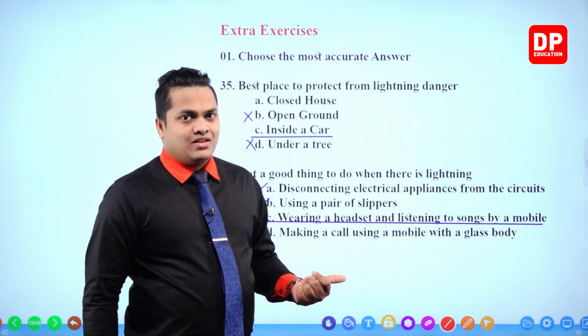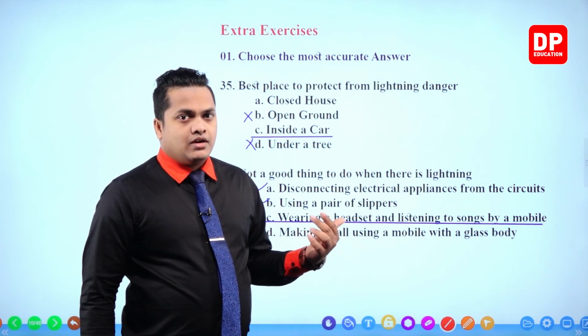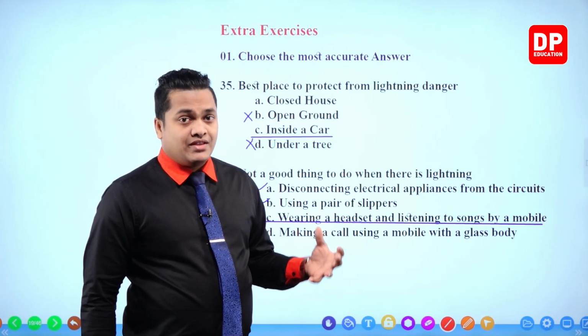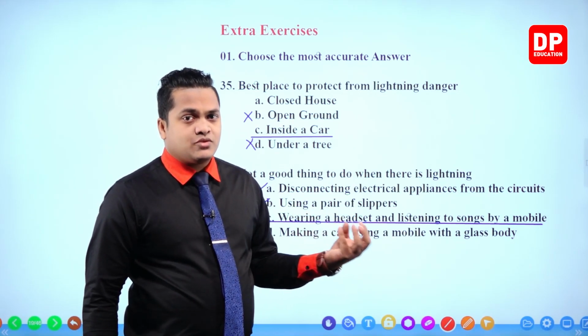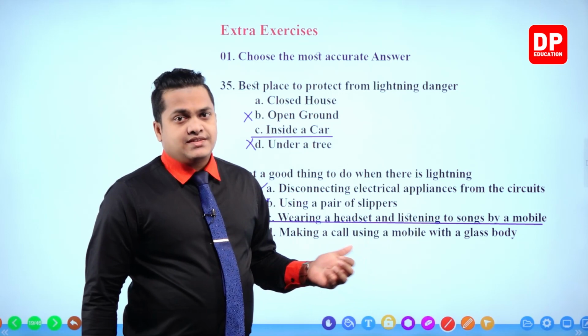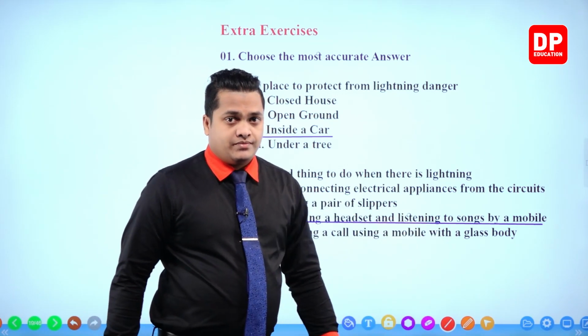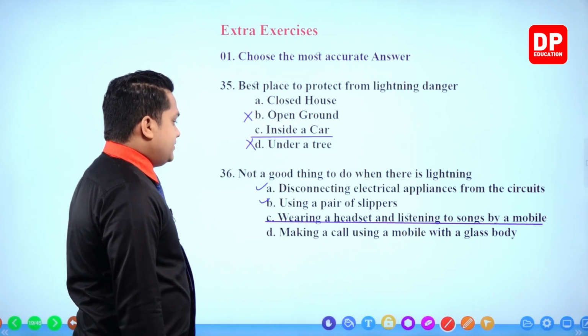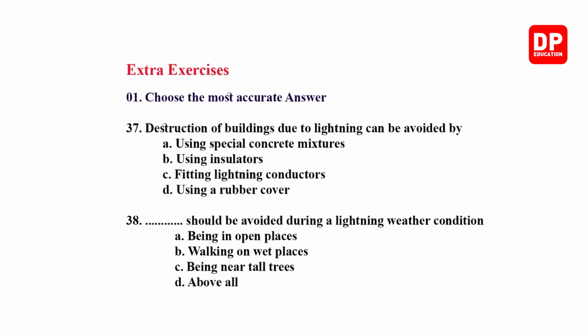But remember, the mobile phone that you are going to use should be an insulator. I mean, the body should be an insulator. Sometimes there can be metallic parts within the body. In that case, there is a risk. That's why it's specially mentioned as a glassy body. Okay. Right. Next one. Destruction of buildings due to lightning can be avoided by using special concrete mixtures, using insulators,